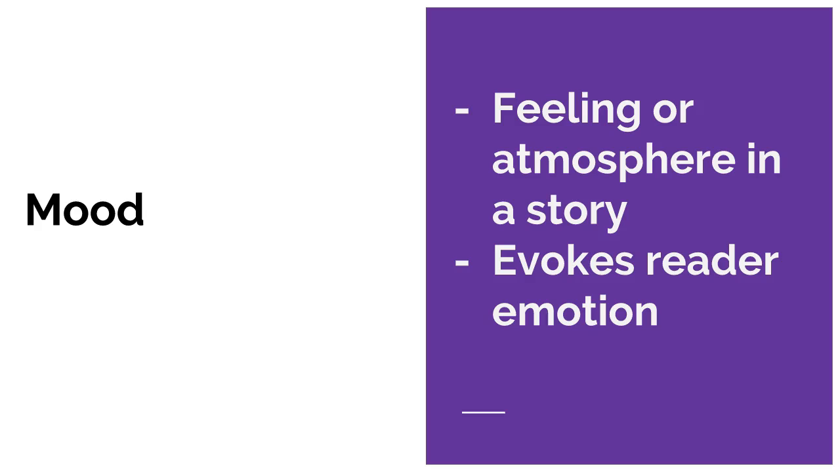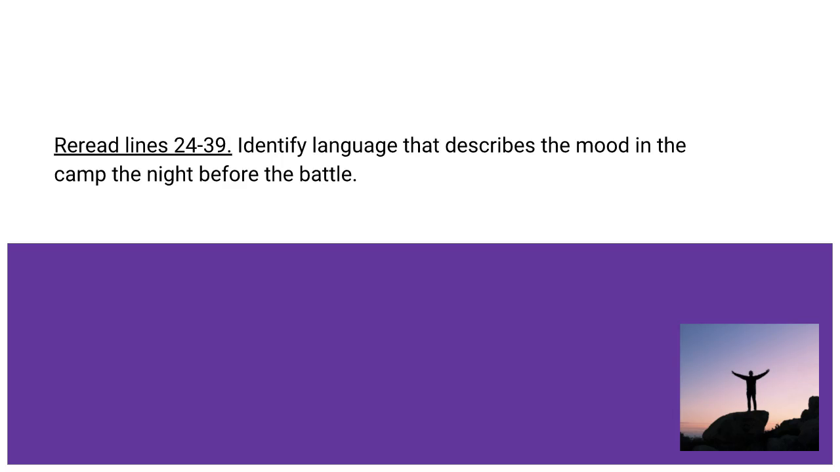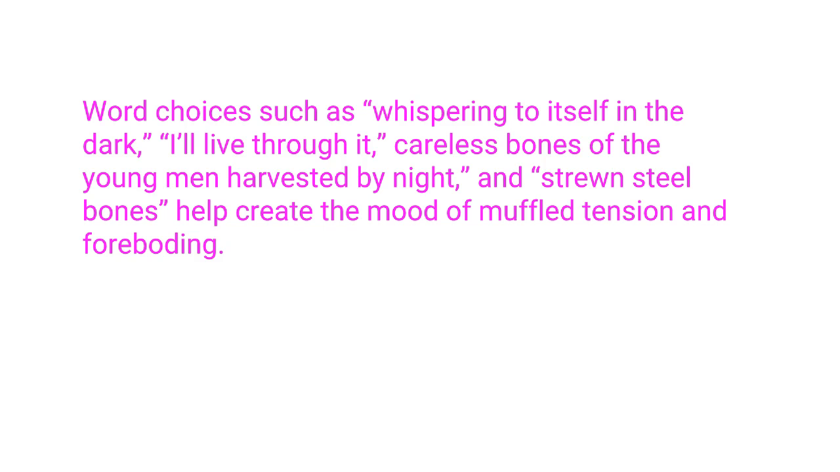Authors use descriptions and language that appeals to the senses to create a mood, the feeling or atmosphere in a story. The mood, whether it's one of humor, sadness, or tension, is intended to evoke an emotional response from readers. Reread lines 24 through 39. Identify language that describes the mood in the camp the night before the battle. Pause while you think. Word choices such as "whispering to itself in the dark," "I'll live through it," "careless bones of the young men harvested by night," and "strewn steel bones" help create the mood of muffled tension and foreboding.